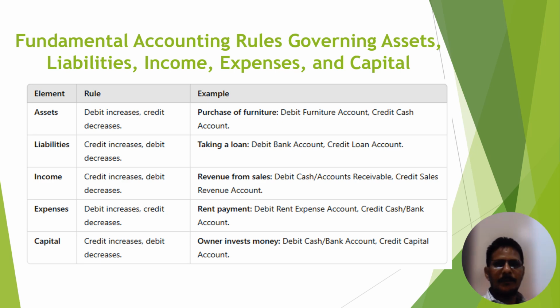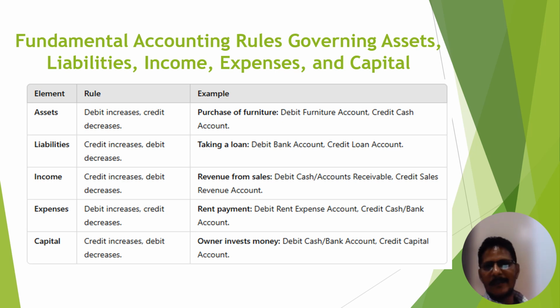These are the rules based on assets, liabilities, income, expenses, capital, etc. For these rules, we take small examples. If we purchase furniture, furniture is our asset. This asset comes into the business, so our asset is increased. It means we have to debit this furniture. The other part is cash. We have to pay cash. If we pay cash, then the cash is decreased, so cash is mentioned on the credit side.